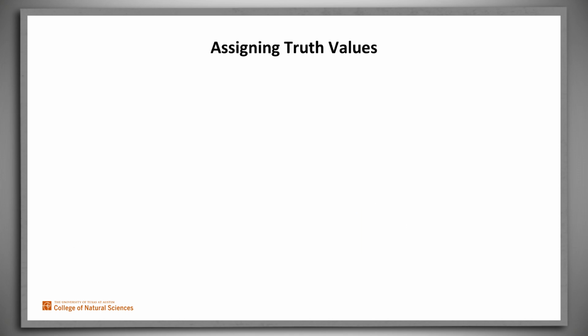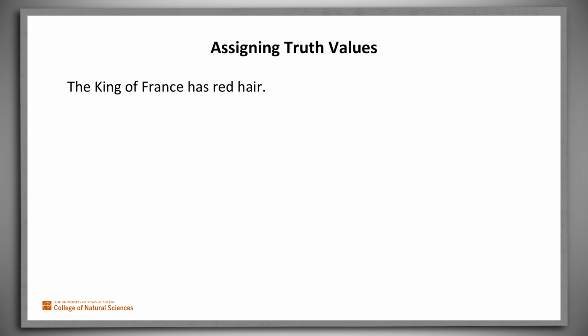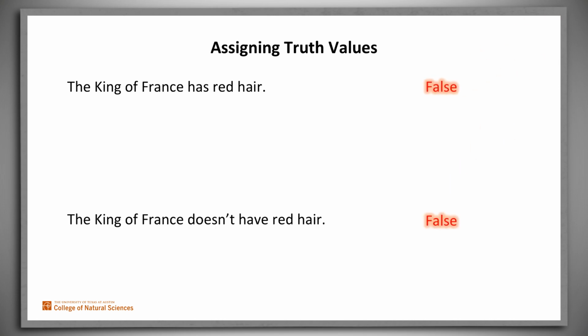Let's get back to the problem of assigning truth values to sentences that carry false presuppositions. Are sentences like, "The King of France has red hair," true or false? Philosophers vary in their answers to this question. One option is to say that both the King of France has red hair and its negation, "It's not true that the King of France has red hair," are false. Another option is to say that neither of them has any truth value at all. But do we now have a problem?